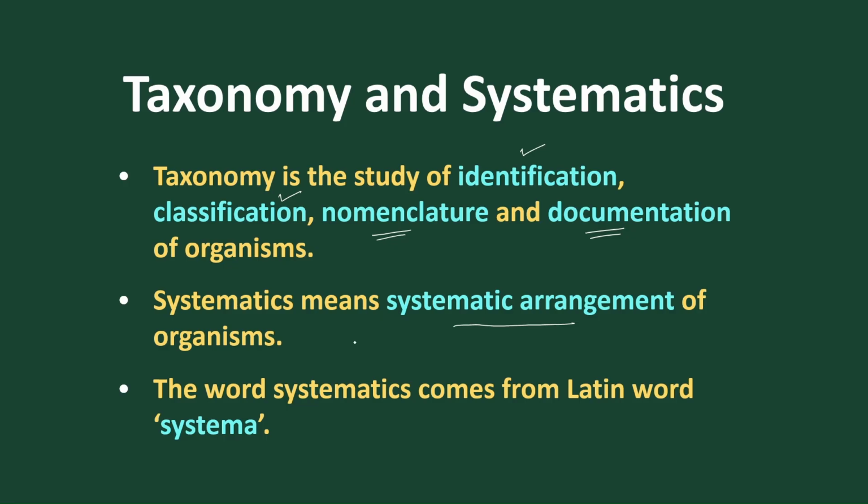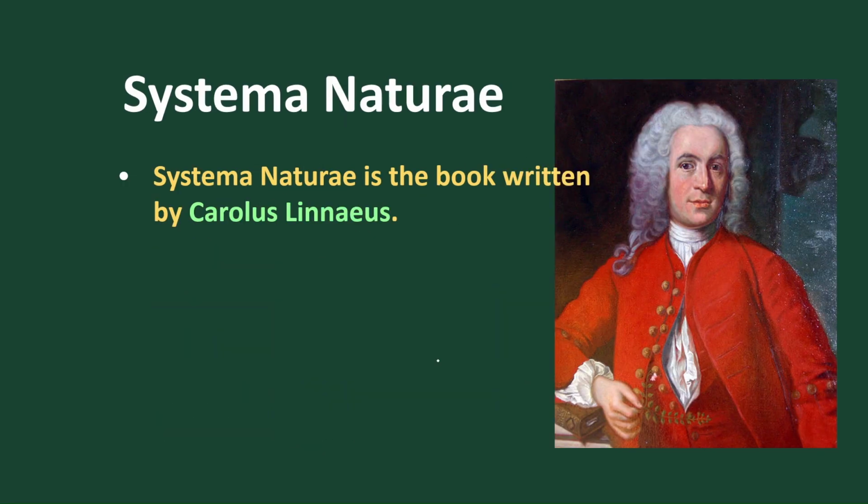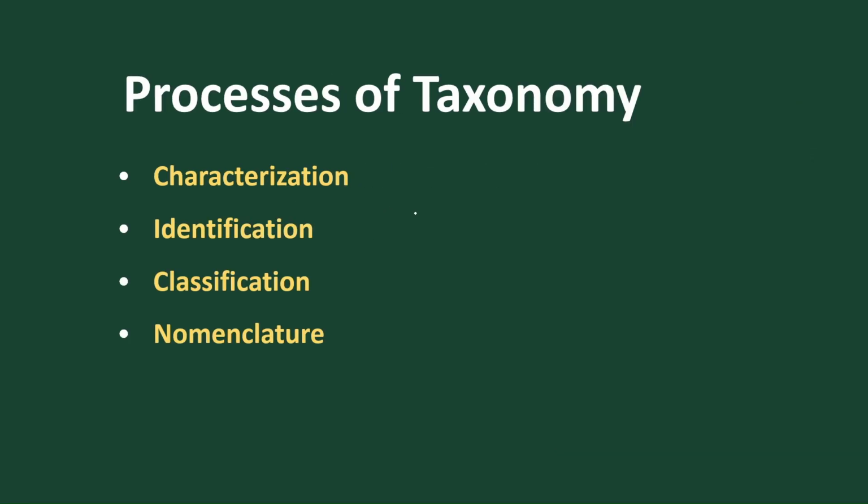And this systematic concept was given by Carolus Linnaeus, and the word systematics comes from the Latin word system. Systema Naturae is the book written by the famous scientist Carolus Linnaeus. Carolus Linnaeus is the father of binomial nomenclature, and he wrote the book Systema Naturae, and inside Systema Naturae he described taxonomy, what is systematics, and how taxonomy is defined and grouped, etc. Let's study in detail.